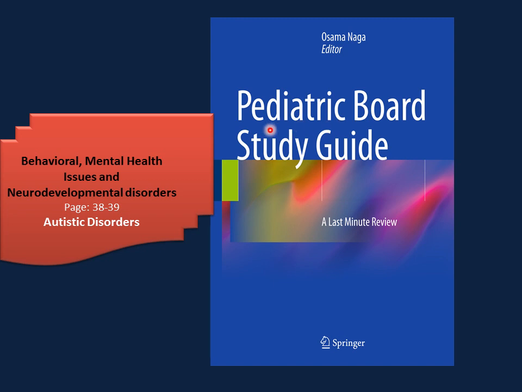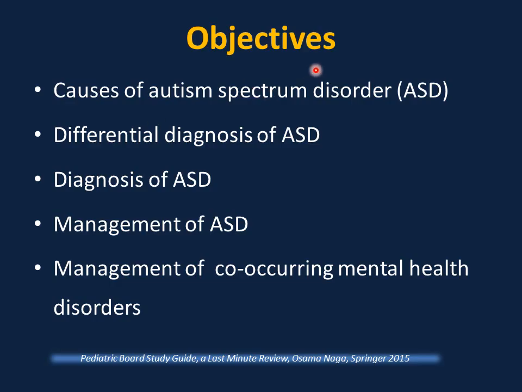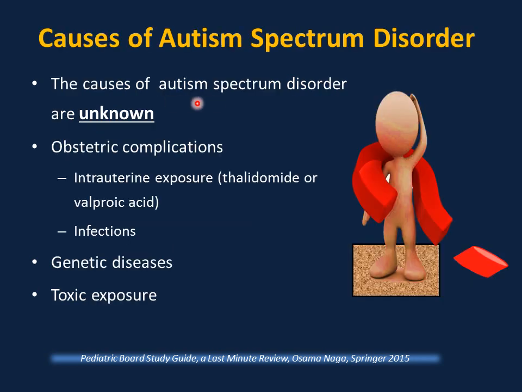You can follow with me in the Pediatric Board Study Guide, Behavioral Mental Issues and Neurodevelopmental Disorders, from page 38 to 39, Autistic Disorders. My objectives in this presentation are to discuss causes of Autism Spectrum Disorder, differential diagnosis and management of ASD, and management of co-occurring mental health disorders. The causes of autism spectrum are unknown.